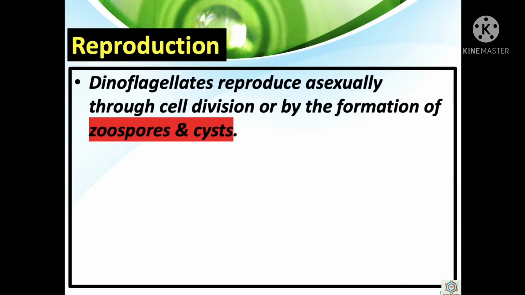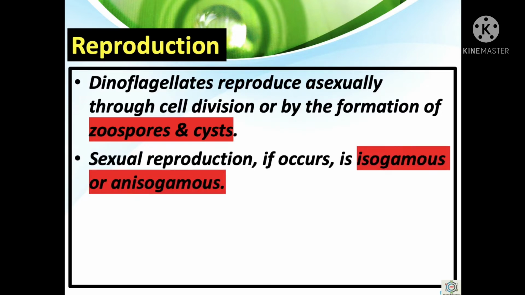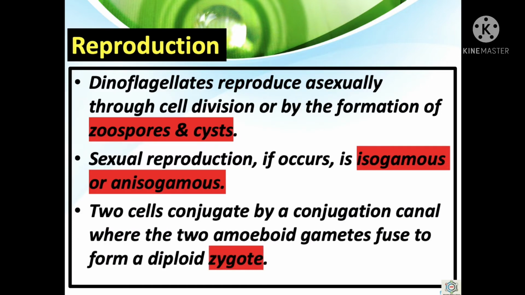So dinoflagellates reproduce asexually through cell division or by the formation of zoospores and cysts. Sexual reproduction, if it occurs, is of isogamous or anisogamous type. Two cells conjugate by a conjugation canal, where the two amoeboid gametes fuse to form a diploid zygote. So this is dinoflagellates, and after this we will see diatoms.